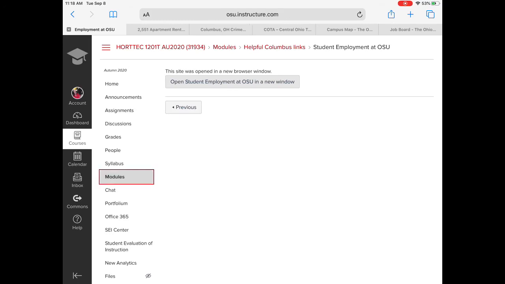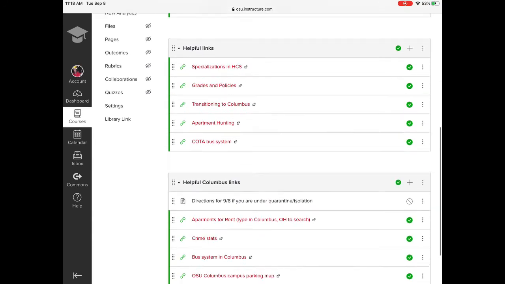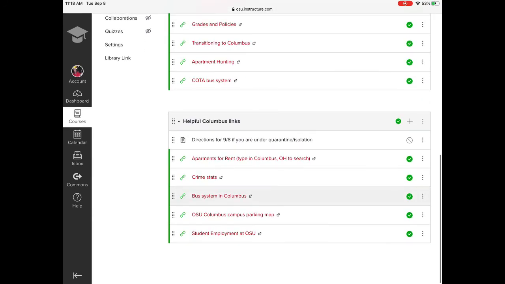Okay, that's pretty much all I had as far as going through some of these modules. It's not going to be as detailed as if you were in class, but it gives you a rough idea. Just go and play with the websites, and that way it'll give you an idea about maneuvering and manipulating and getting around on campus in Columbus.